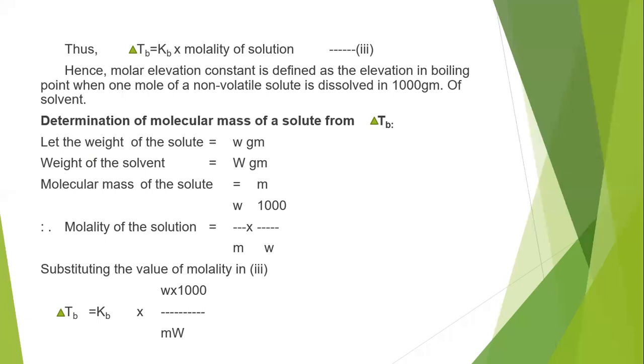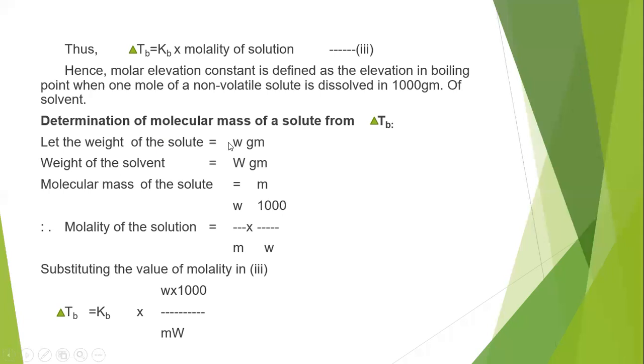In the same way, using osmotic pressure, how can we determine the molecular mass? Once again, elevation in boiling point, which is also one type of colligative property, is also used for the determination of the molecular mass of a solute. So how can we determine the molecular mass of a solute using elevation in boiling point? That we have to see now. Determination of molecular mass of a solute from delta TB, that is elevation in boiling point.